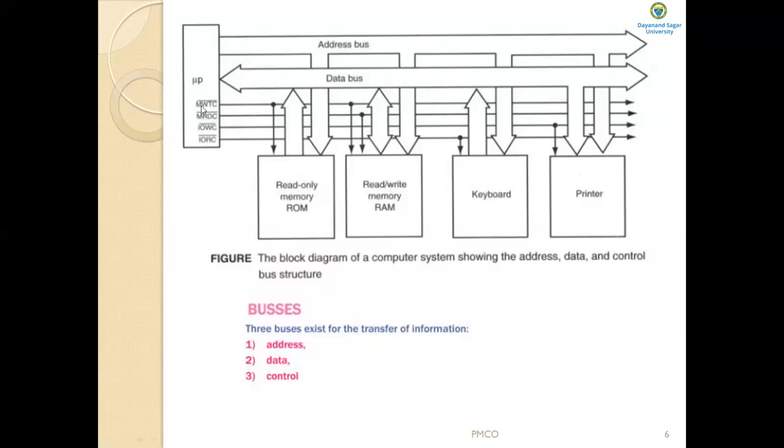So these control signals are MWTC, MRDC, IOWC and IORC bar. MWTC stands for memory write control. MRDC stands for memory read control. IOWC stands for input output write control, and IORC bar stands for input output read control. These control signals are connected to the microprocessor as well as the memories.